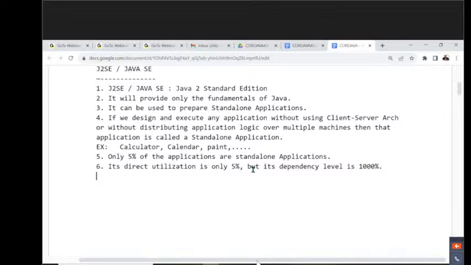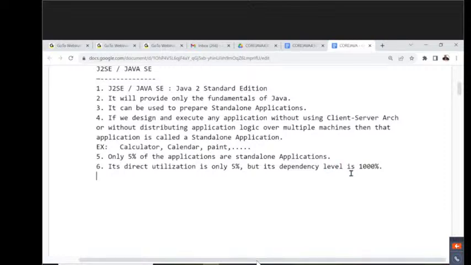Java is the dependent programming language for each and every tool outside which are going on. Java is a base programming language for all the tools. Then finally he has to decide that he has to learn Java first, and only after that go for other concepts. Core Java utilization is directly only 5%, but its dependency level is what?